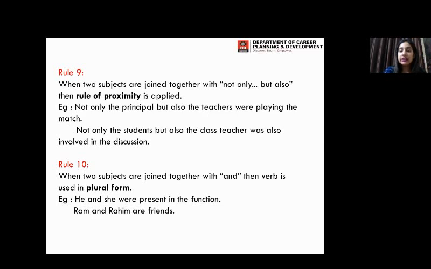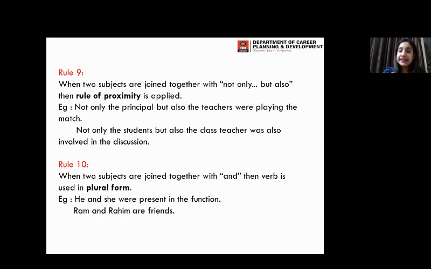If the noun near the verb is in singular form, the singular form of the verb is used. But if the noun near the verb is plural in form, then the verb is going to be plural. For example, not only the principal but also the teachers were playing the match.